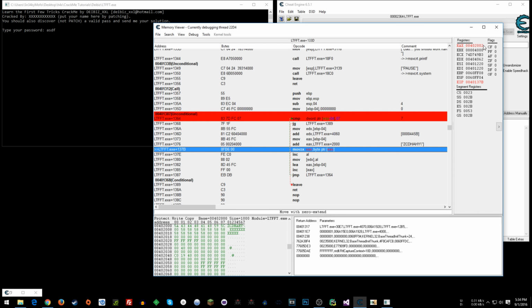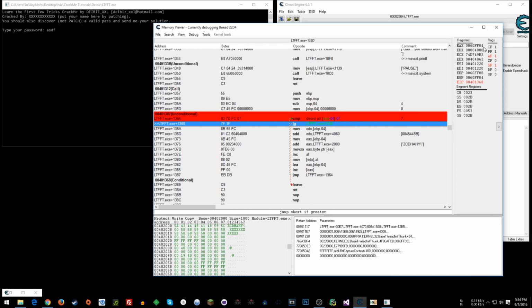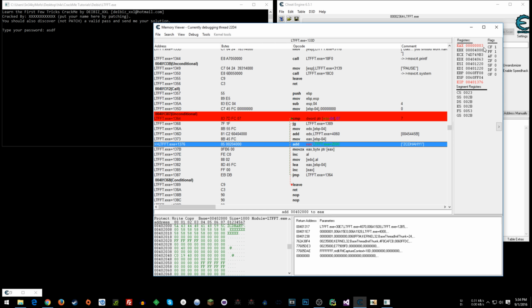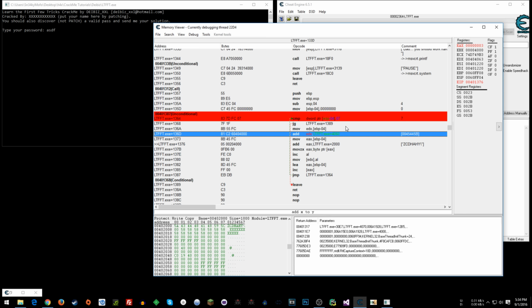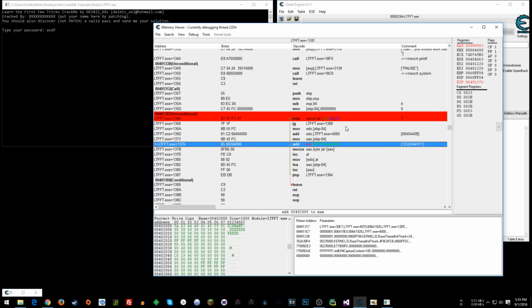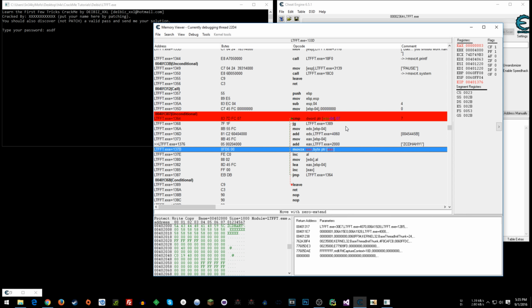EAX has 0, 2 here. 0, 3. So at a quick glance, you can look for patterns up in here just to get a quick idea of what might be happening within this loop. If that's not enough, bust out pen and paper or notepad, but I find it faster to use pen and paper. And with each instruction that executes, I'll write down what's going on, right? And that will really help you visualize what's happening.